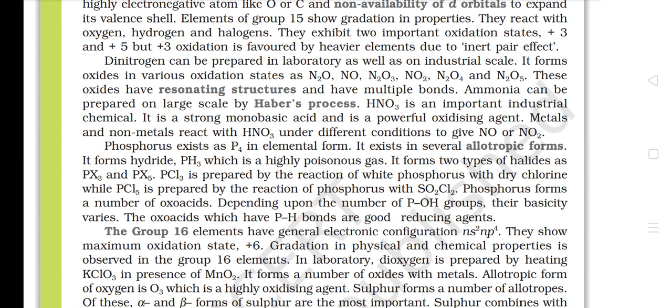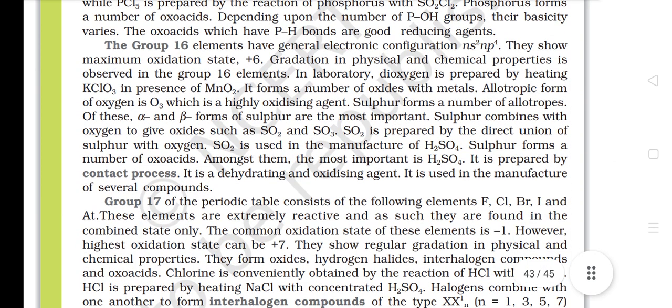Depending upon the number of P-OH groups, their basicity varies. The oxoacids which have P-H bonds are good reducing agents. The group 16 elements have general electronic configuration ns2 np4. They show maximum oxidation state +6. Gradation in physical and chemical properties is observed in the group 16 elements.